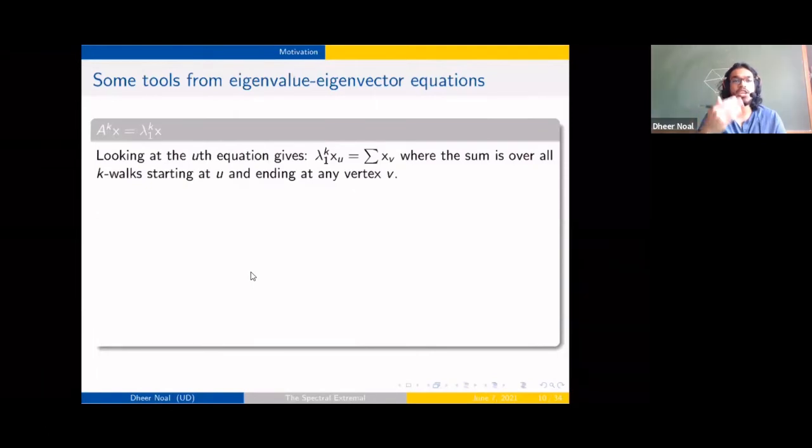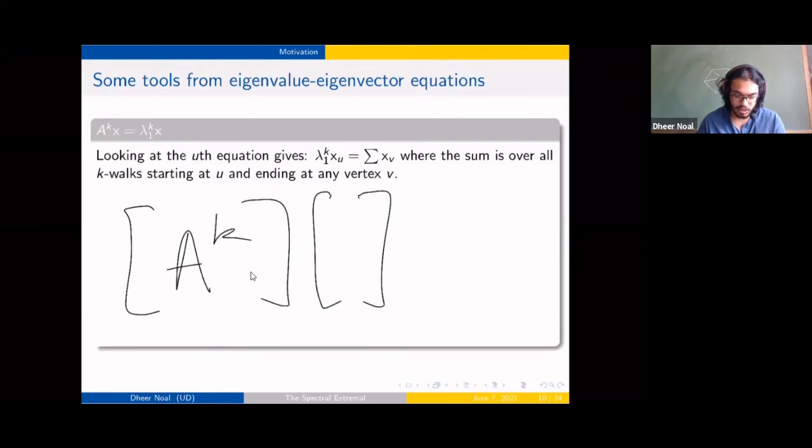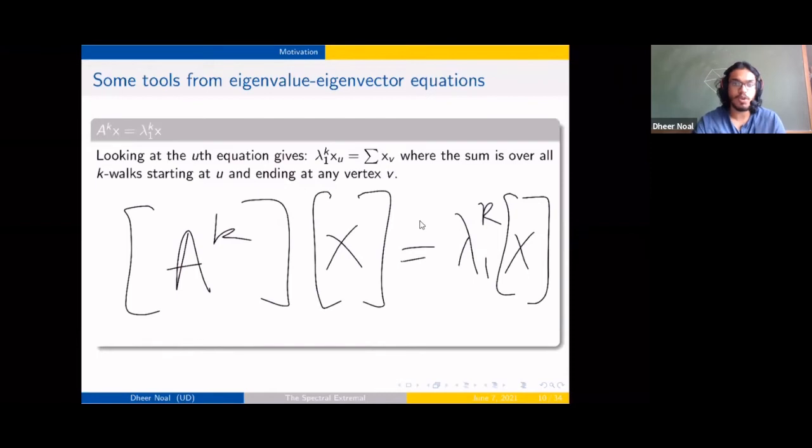Right. So we saw how the eigenvector equation for just the adjacency matrix gives us information on the graph. We get some bounds and all. So we can similarly use higher powers of the adjacency matrix, and we end up getting new information maybe by looking at this eigenvector equation from the power of some adjacency matrix.